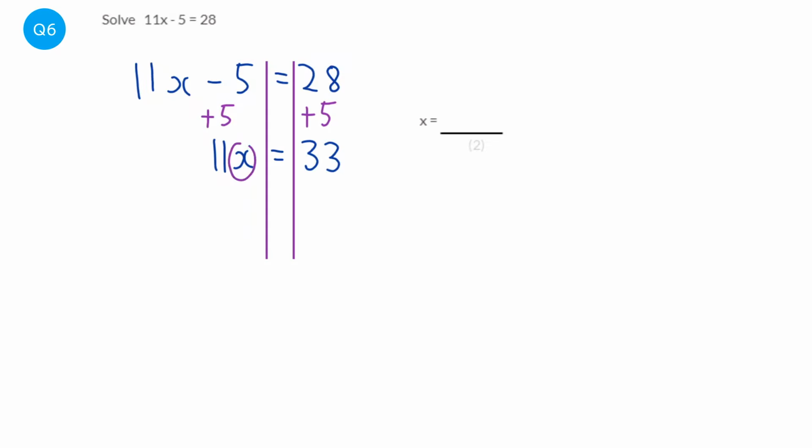Now, we still don't have x on its own. We've got this 11 here. Now, what is that 11 doing? Well, that 11 is a times 11. It's multiplying x by 11.